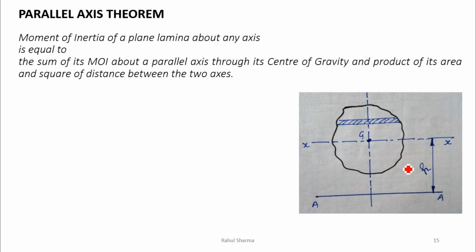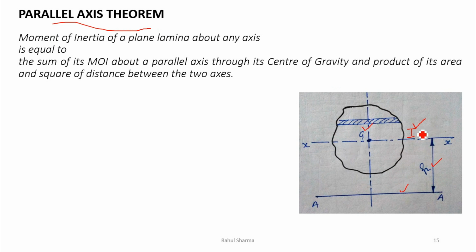What is the parallel axis theorem? It says that if an object of any arbitrary shape is given, and this is the axis passing through the center of gravity, and we know the moment of inertia of the complete object about this axis, and we want to find the moment of inertia about another axis, not the one passing through the center of gravity, but one outside the body, or inside the object but away from the center of gravity axis, having a gap of h, then using this parallel axis theorem we can directly shift the moment of inertia from the center of gravity axis